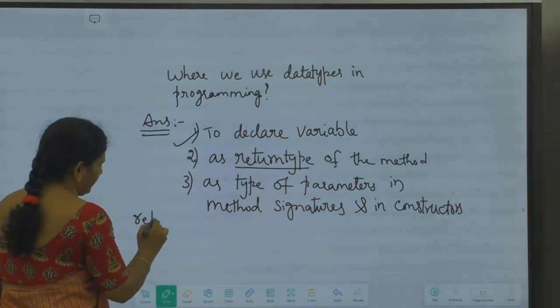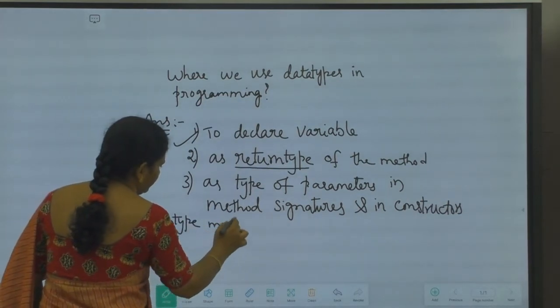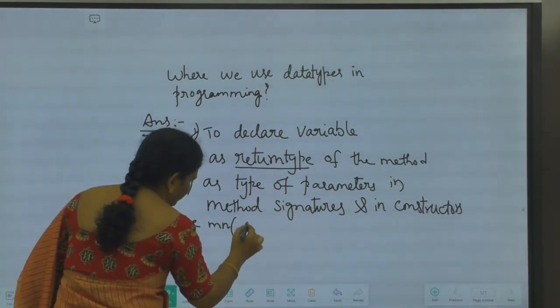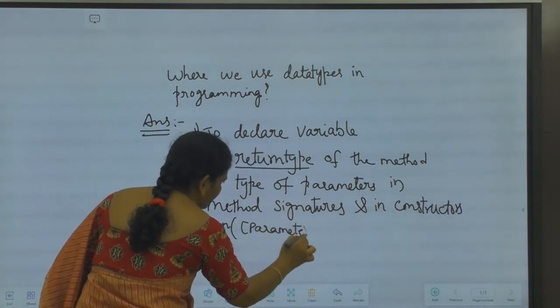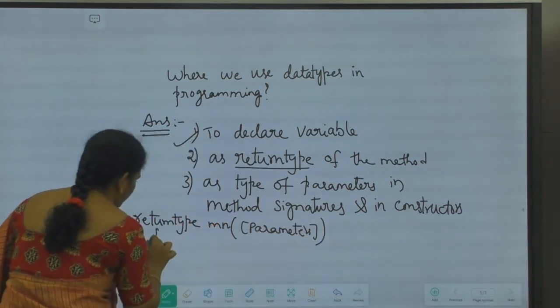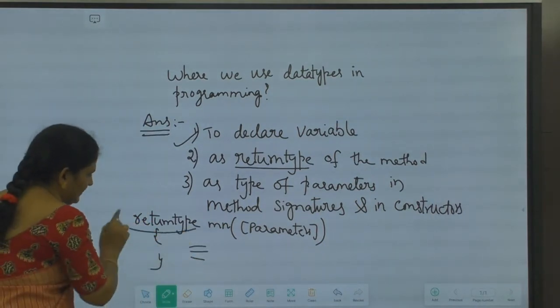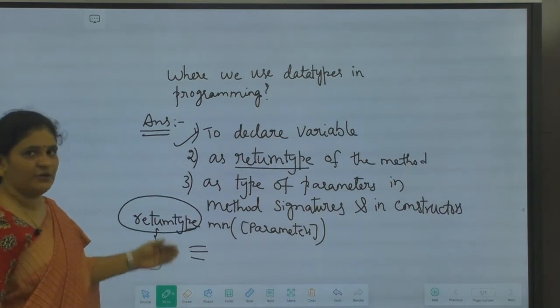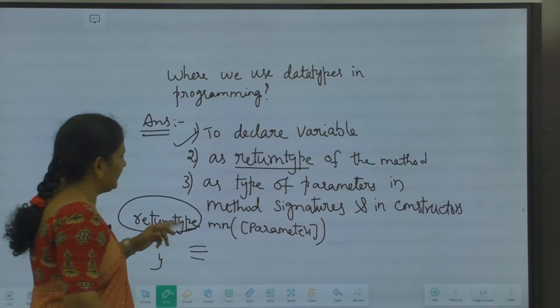The signature of the method is the return type, method name, followed by parameters we'll be writing here. Inside the method, parameters we'll be writing. Parameters are optional. The method will look like this. In the place of return type, we usually write the data types, either int, float, double, char, etc. That is the second one.